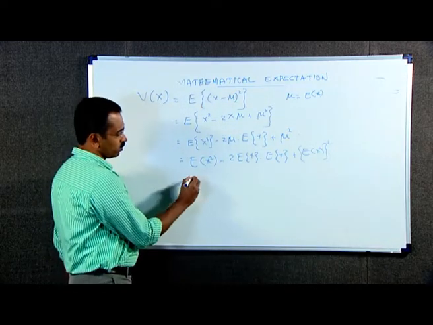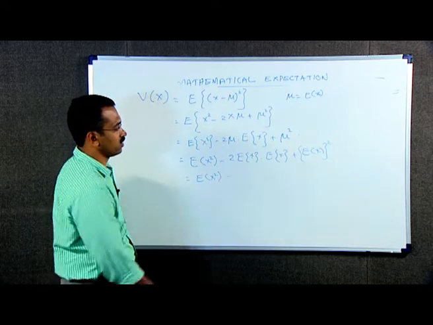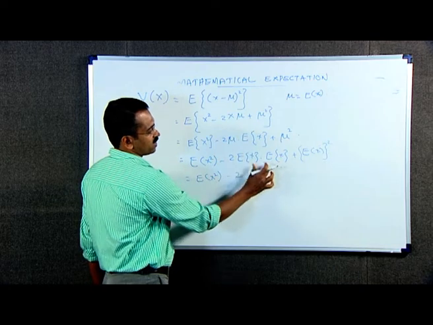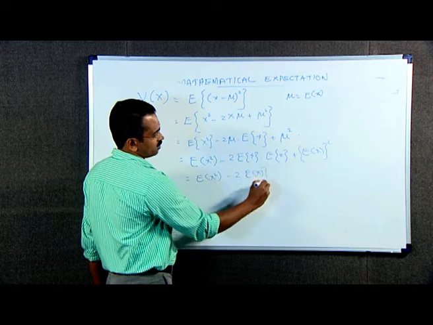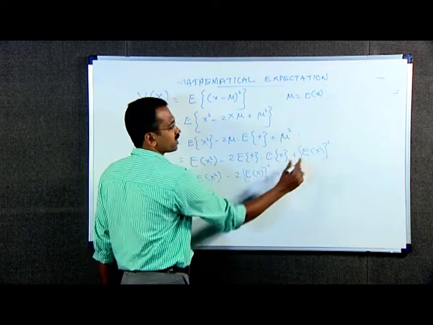This is equal to E of x square minus 2 times expectation of x into expectation of x, which is expectation of x the whole square, plus expectation of x the whole square.